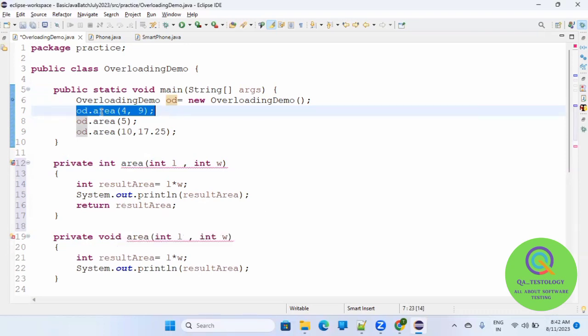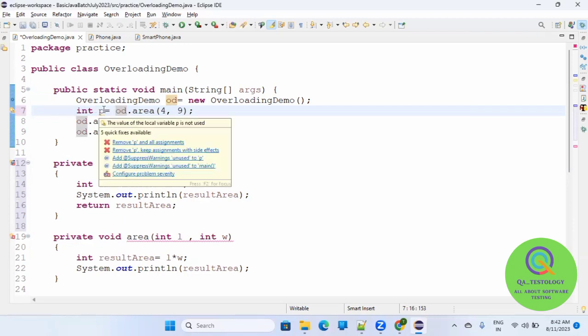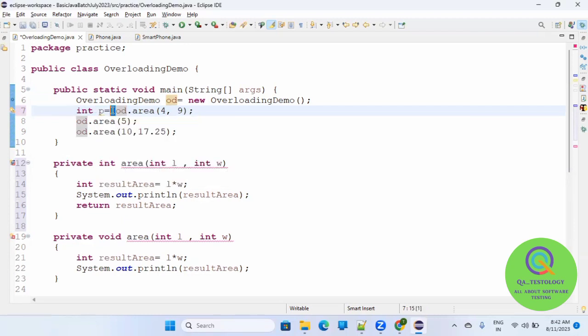This is a function call. For the return value, you can catch it, so you can say integer p is equal to something. Whether you catch it or you don't, they don't care. Even if you don't catch it, it's fine.